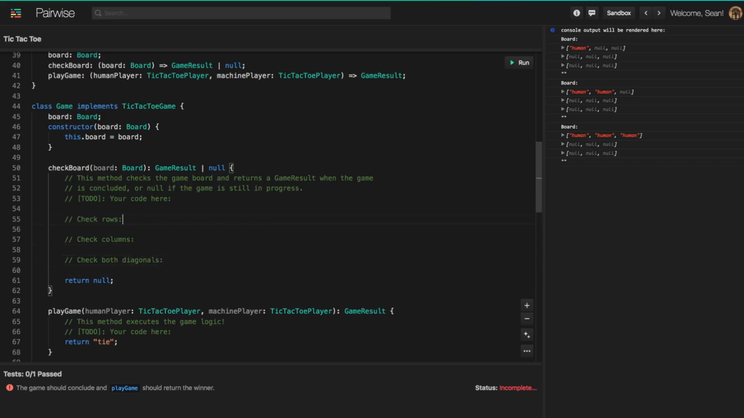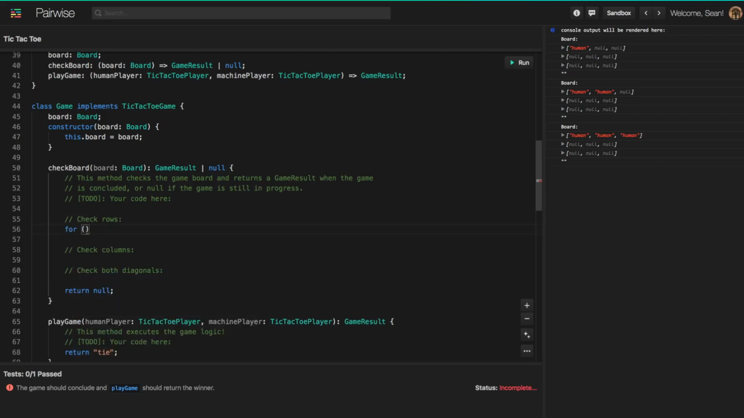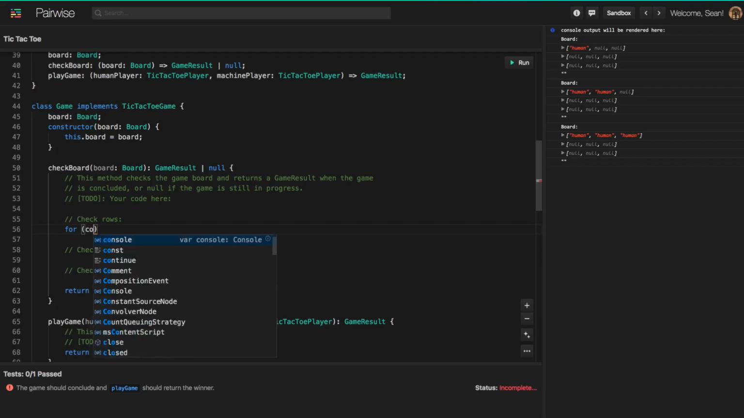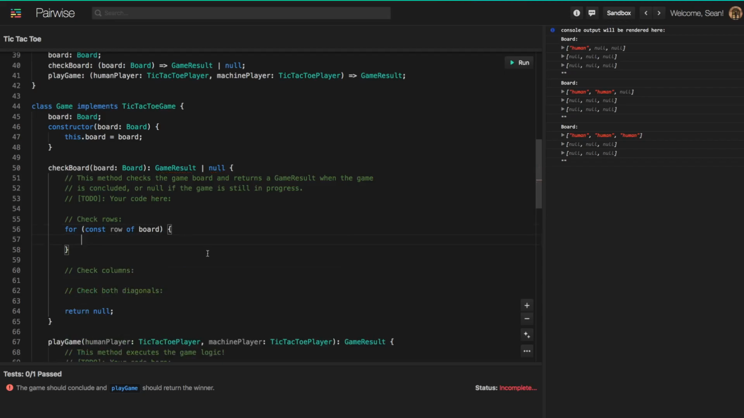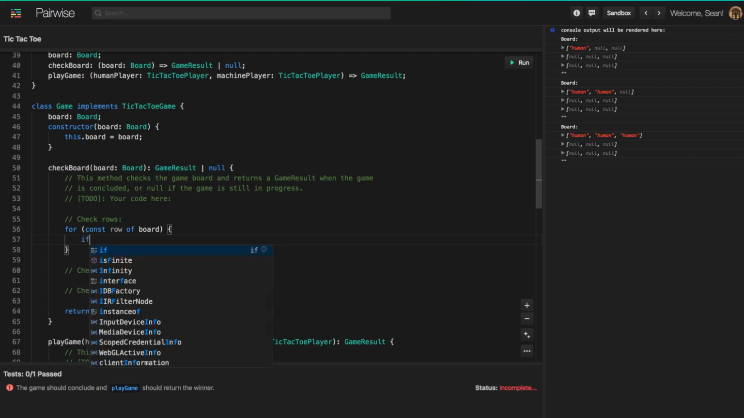Okay, and so again, we can just go through and implement this logic in a pretty straightforward way. So for the rows, we can have another for loop, and we can say for const row of board, and we receive the board in the argument here. So we can just iterate through each row, and check to see if the row contains all of the same value. We can just check this manually.